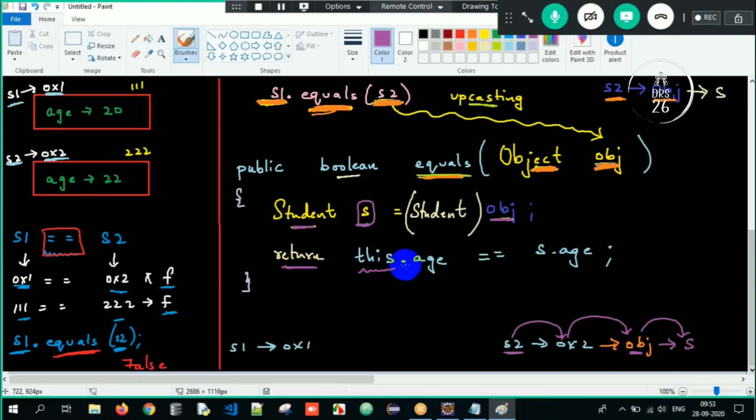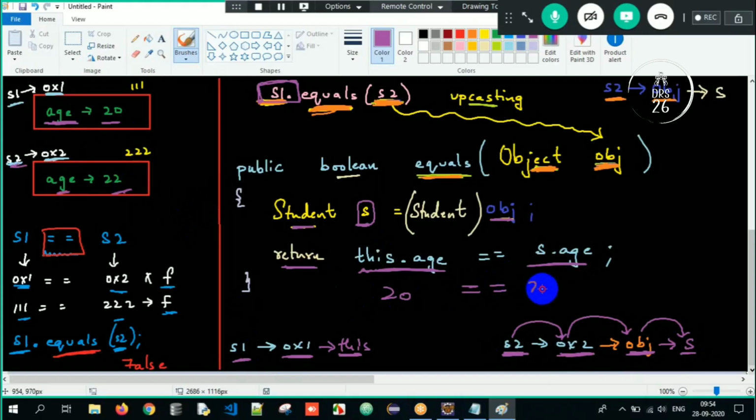And now when I write return, the method is returning something. This means the current object. Which is the current object? S1 is calling the equals method with S2, no? I mean the S2 object, right? So therefore, this can also be referred to as this here. When I write this dot age, this means 0x1, which means S1. S1 dot age, what is S1 dot age? 20. Equal to S dot age. What is S? S is nothing but obj, obj is nothing but 0x2, 0x2 is nothing but S2. What is S2 dot age? It is 22. Is 20 equal to 22? No, it is returning false here.